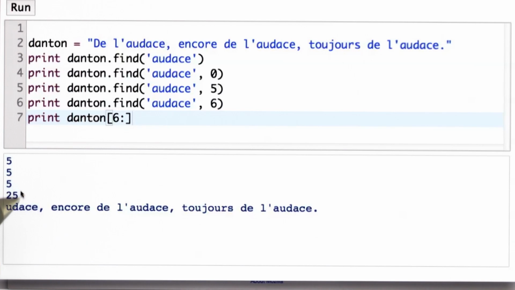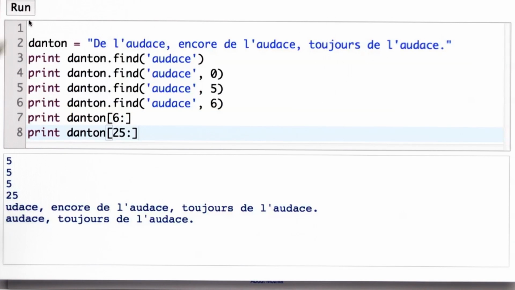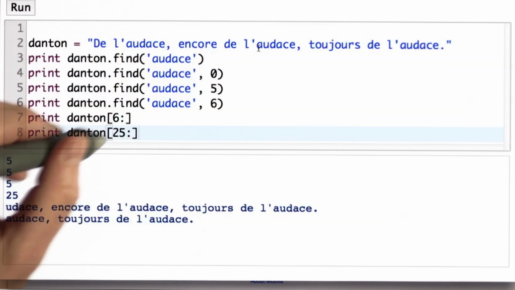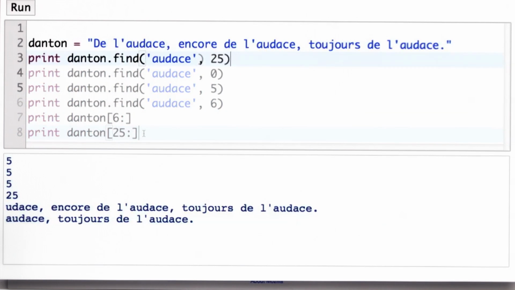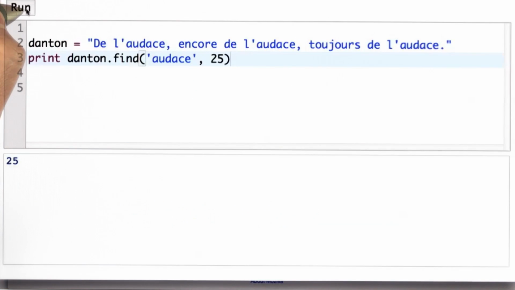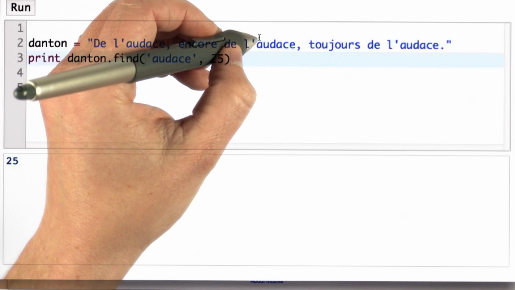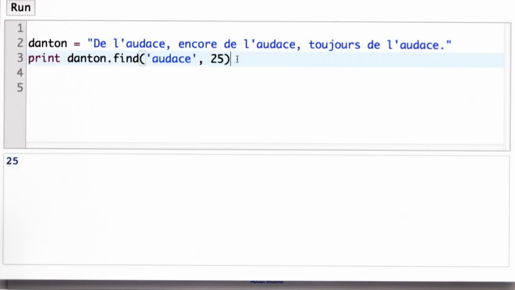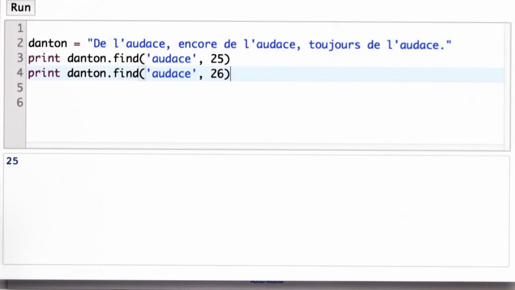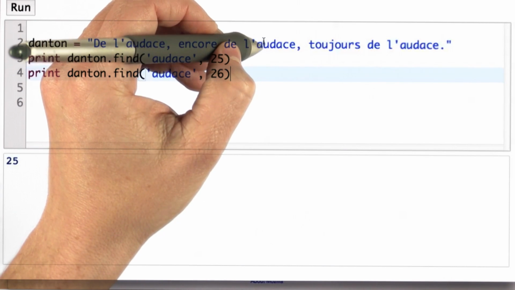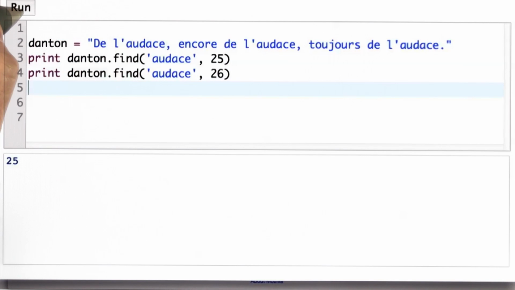The result always counts from the beginning of the original string, position 25 of the original string, which is where it found the second occurrence of audace. So if we pass in 25, we'll get 25 as the output, finding the position where this occurrence occurs. If we pass in 26, now it will start searching at position 26, which is the U here. We'll find at position 47 the final occurrence of audace.